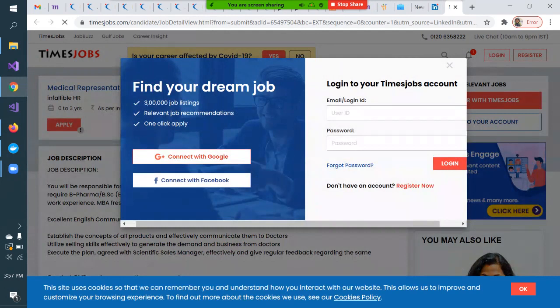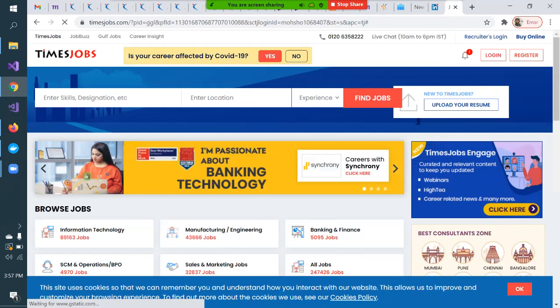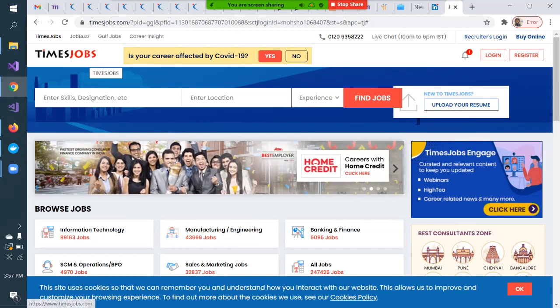What happened is, it is asking me to register here. So it looks like I need to register, or I can just connect using Google or Facebook also. Let me connect using Google. This is my Google ID, just create my profile using email. Okay, that link leads me to timesjob.com. That was the job posted on timesjob.com, but the recruiter had mentioned that link on LinkedIn also. That is how I got it on LinkedIn.